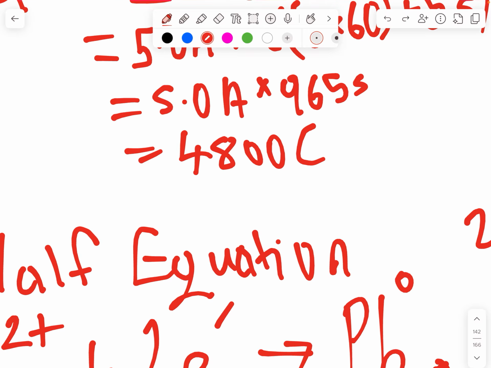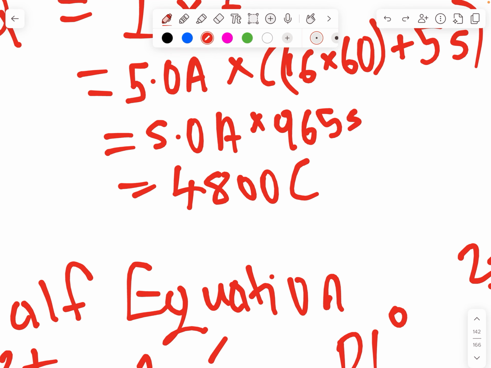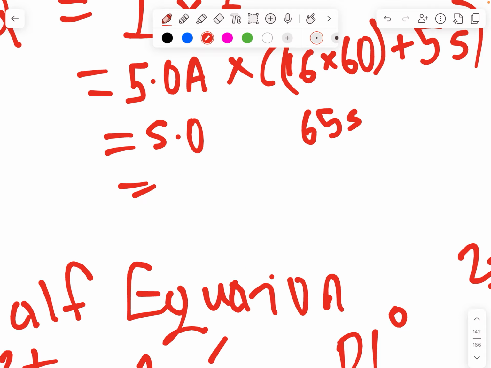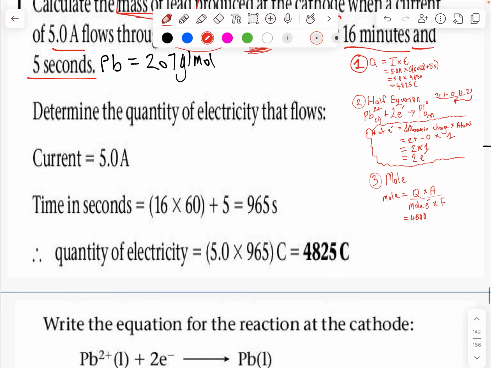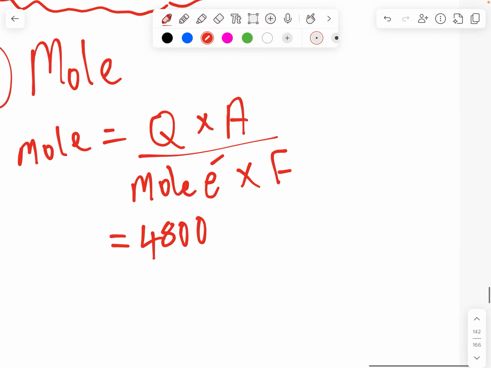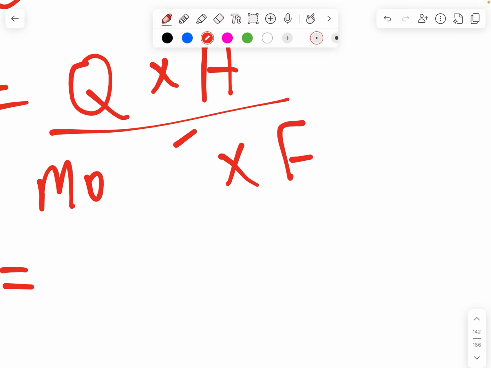Why? Everything disappeared. Okay, let me try. How much is it? 4,825 coulombs. Okay, so let me just erase that too. Everything disappeared.